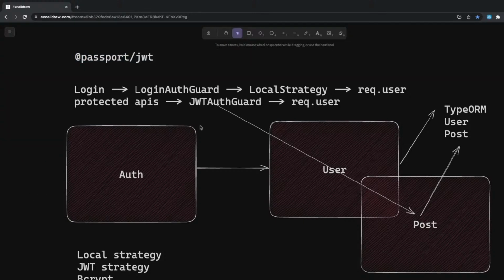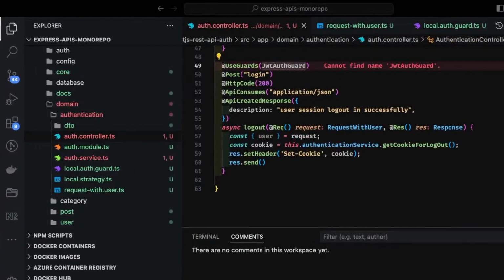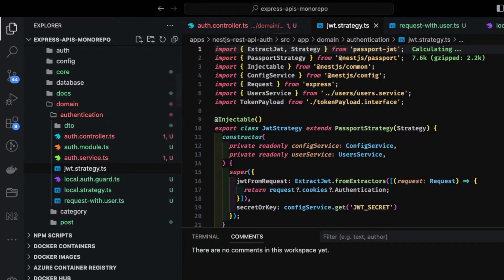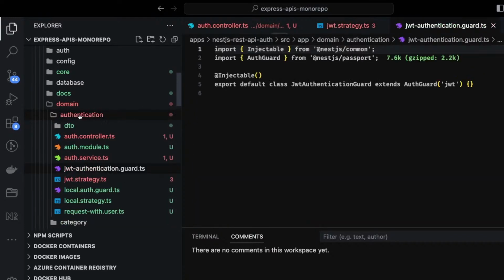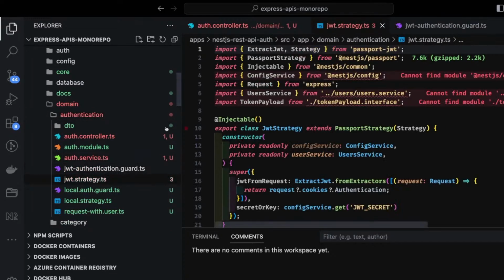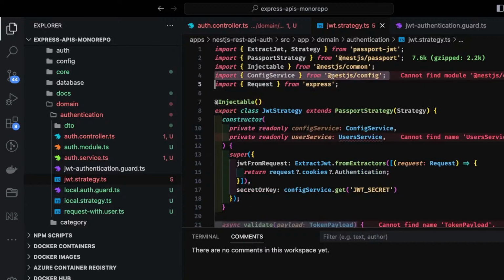So let's add the missing pieces in our code. I will be adding this JWT strategy. So JWT strategy is simple. What JWT strategy looks like, I will just talk about it, because it's not rocket science, it's the same thing. I copied the same code here.